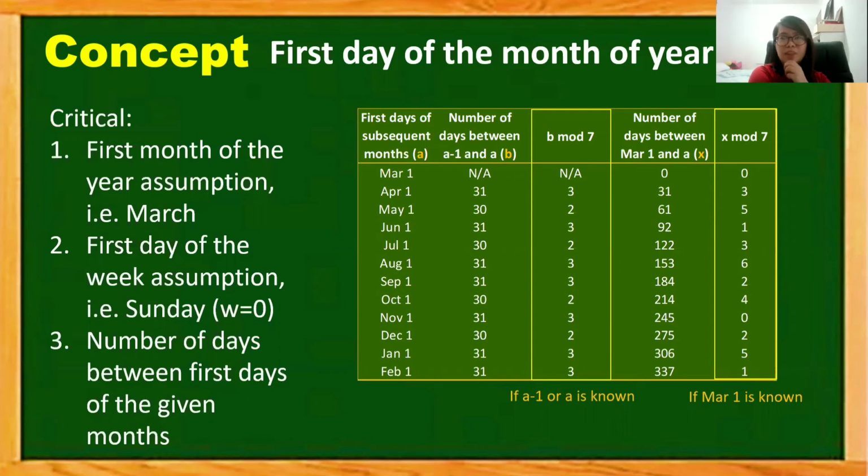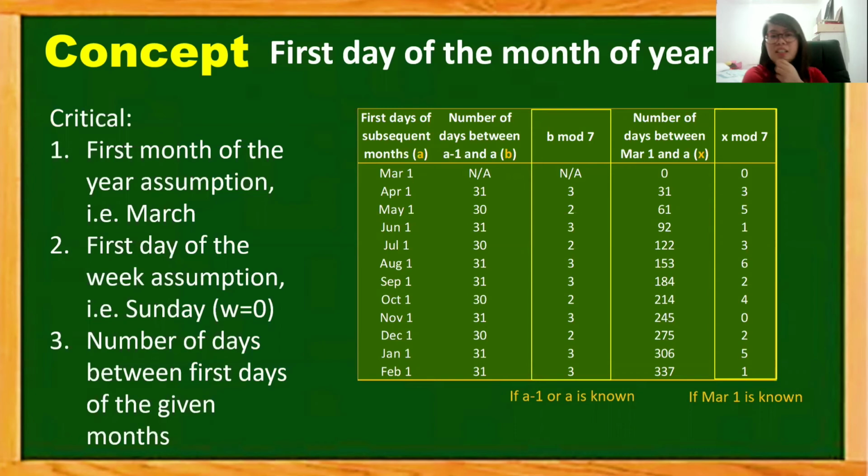So this table of increments is the first of the two strategies that we can actually employ. So we have here a table with 5 columns. On the first column are the first days of all the months in the year, starting March, of course. And then the second column represents the number of days in between two consecutive months.